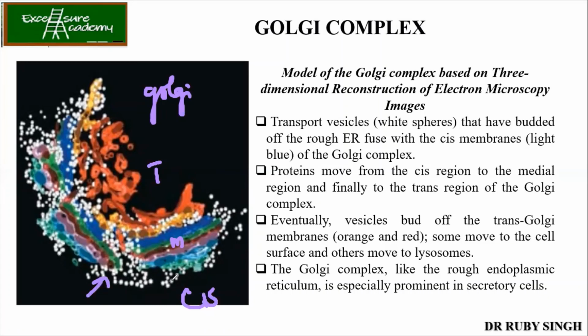As we know, proteins move from cis to medial, and medial to trans. Finally, from the trans Golgi membranes, these vesicles go to the targeted destination, be it the plasma membrane or different organelles.